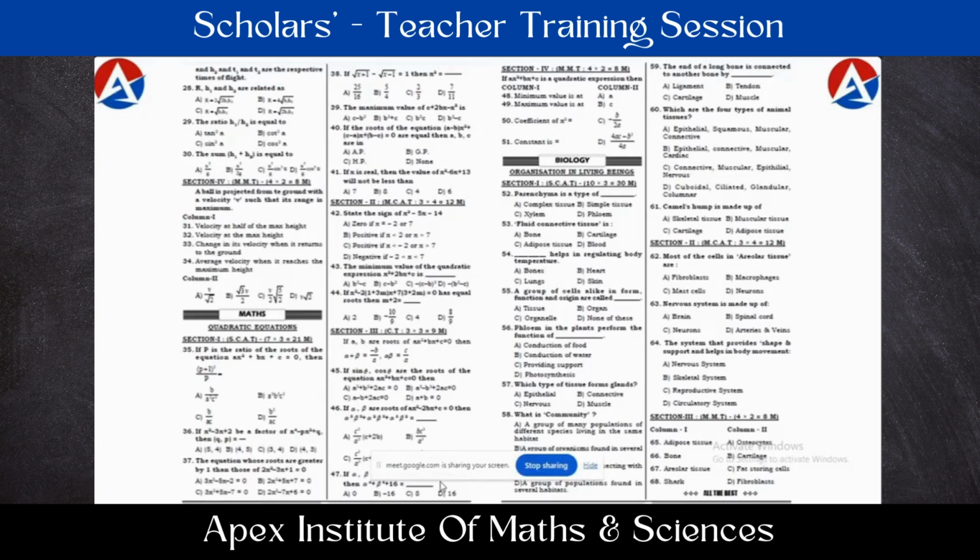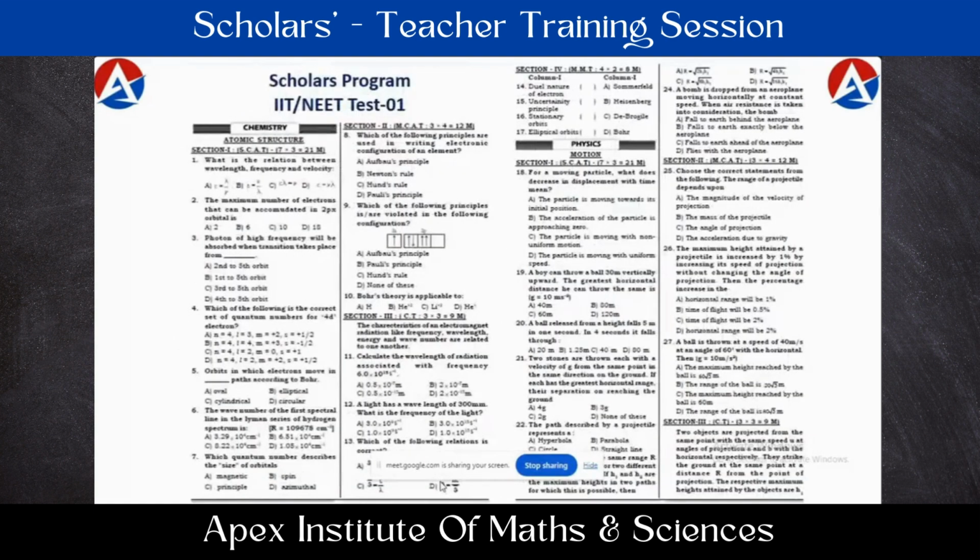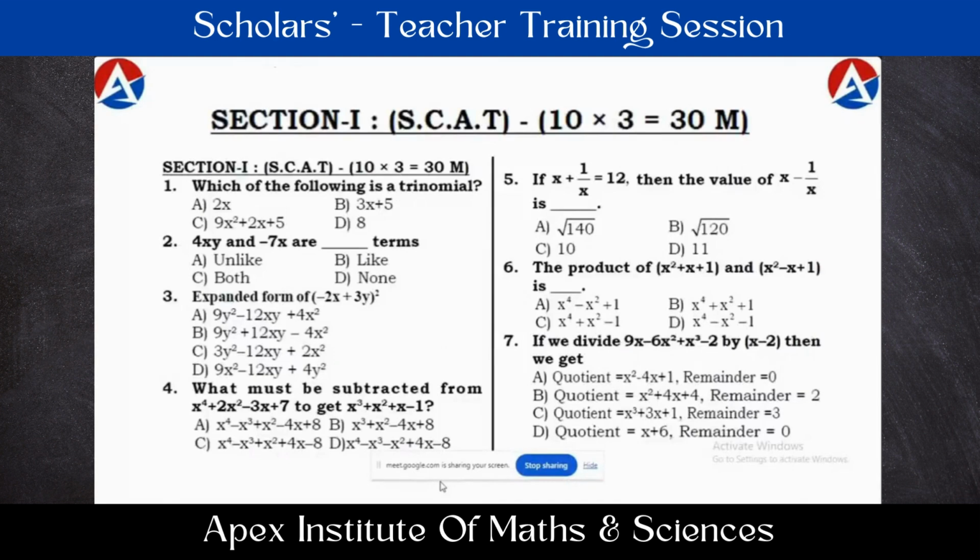For that purpose, we are going to give all the four subjects in the same question paper. Now let us see, as I told you, each subject is given 50 marks. That means mathematics for 50 marks, physics for 50 marks, chemistry for 50, and biology also for 50 marks. Now let us see how this 50 marks division is given in each subject. In each subject, there are four sections.